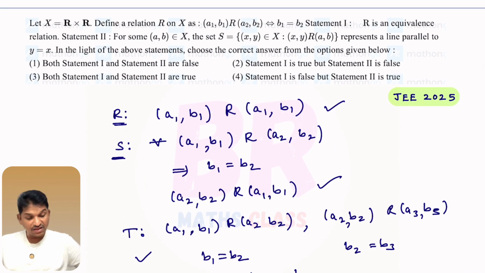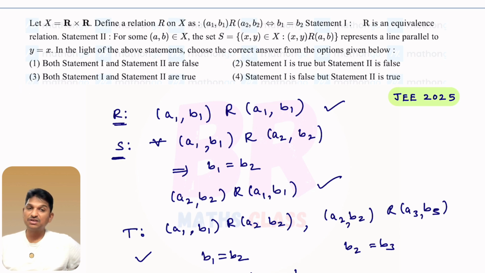Statement 1, they are saying that R is an equivalence relation. Yes, statement 1 is true. You see this option, both statement 1 and 2 are false. They are saying this is the wrong option. Both statements are true, we cannot say both. Statement 1 is true, statement 2 is false. See, this option you can eliminate now, right? Now the question mark is there in these two options.